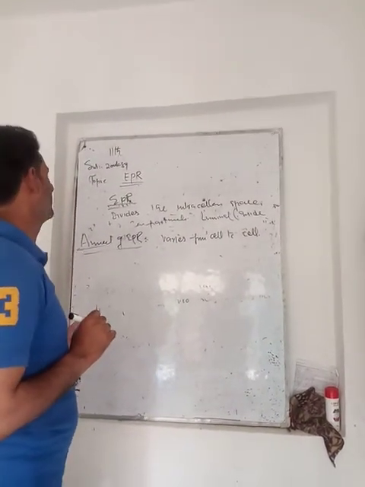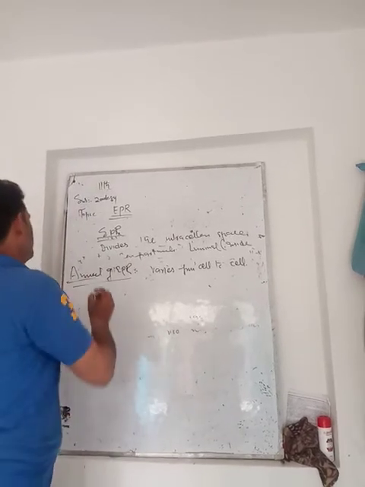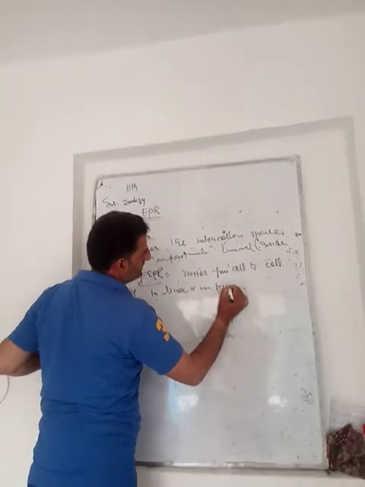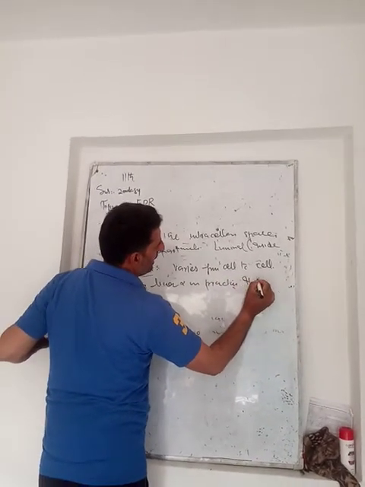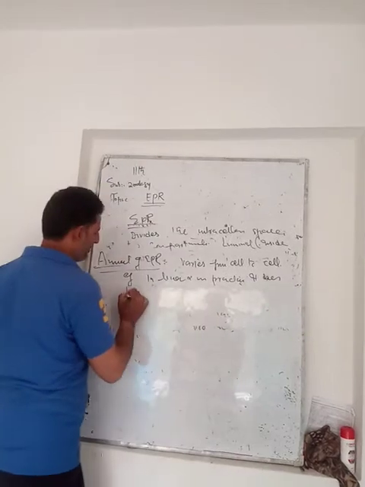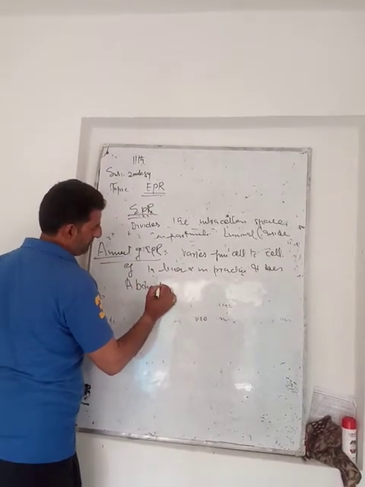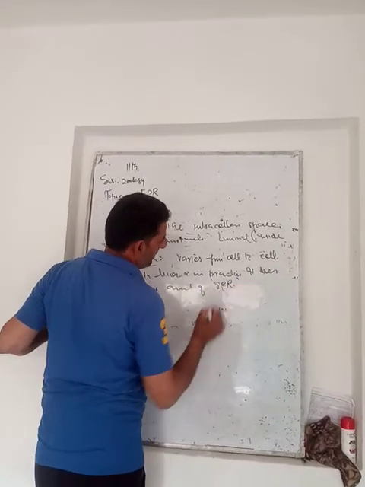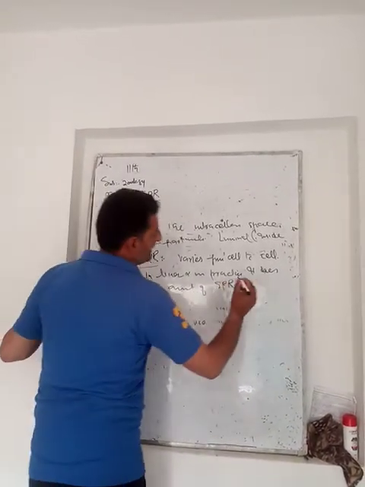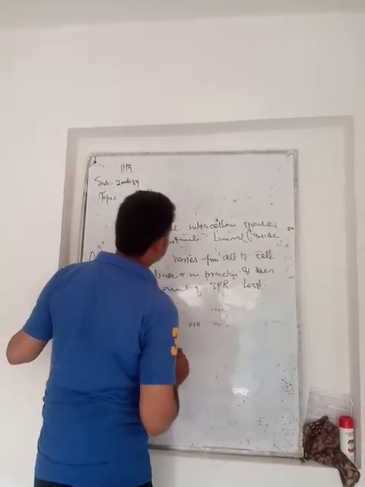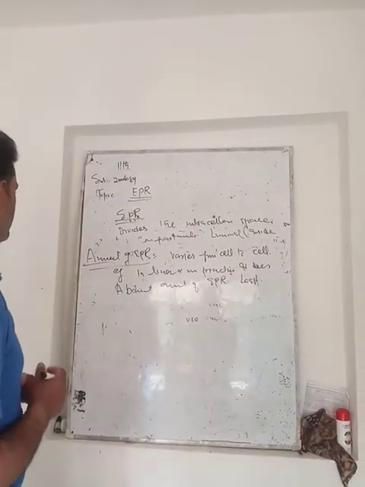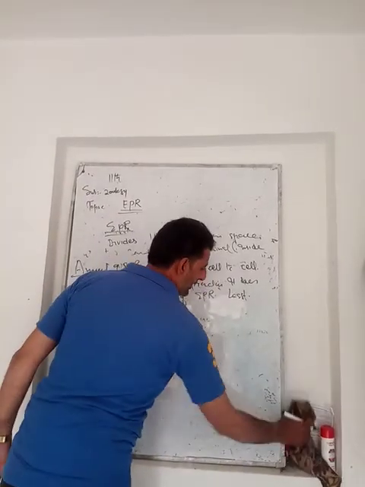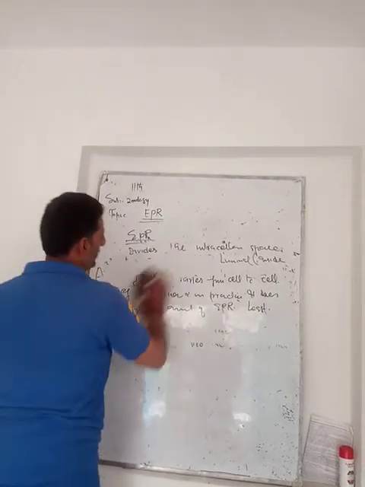For example, the liver and pancreatic cells have an abundant amount of endoplasmic reticulum, and other cells have the least amount. That means the amount varies from cell to cell. This is the amount, location, introduction and discovery of endoplasmic reticulum.